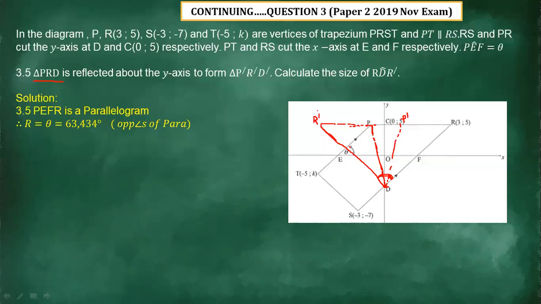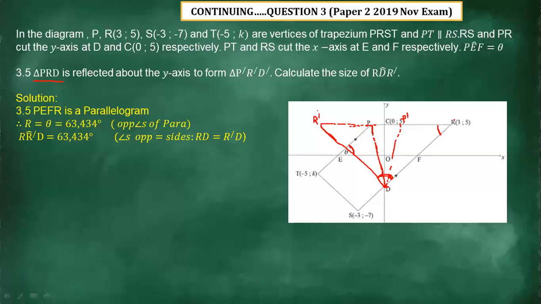Remember, earlier on we determined this angle here, it was 63.43. Then the opposite angles of a parallelogram are equal, so it's also 63 there. And therefore angle R prime D R equals 63.43 degrees. The reason for that is angles opposite equal sides.